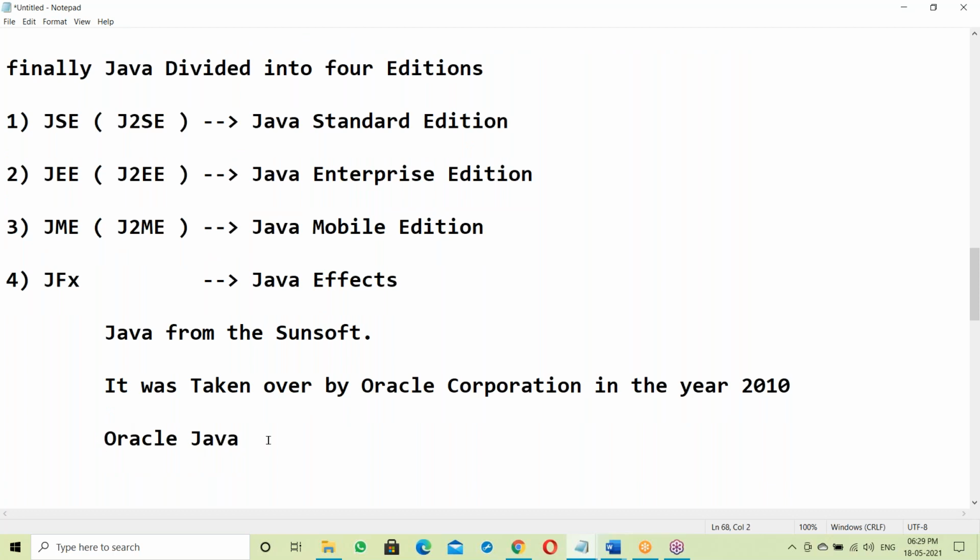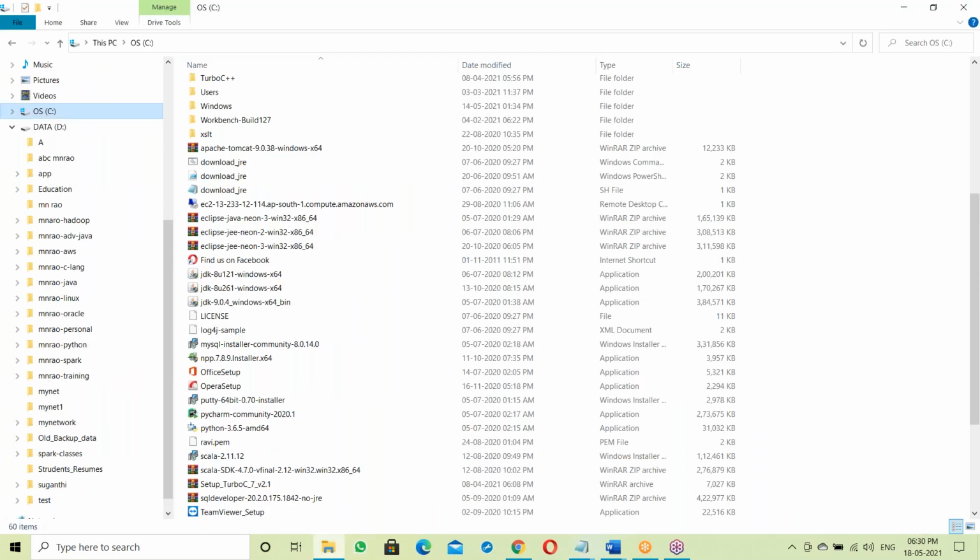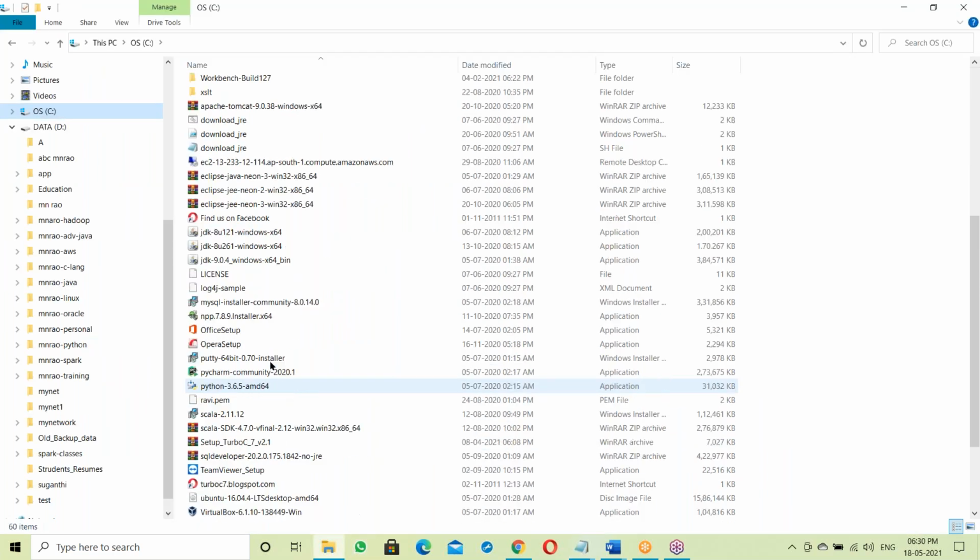To download Java, of course, Java is available free of cost. It's freeware. To download Java, you must have an Oracle account. Without an Oracle account, you can't download. But don't worry, I'll provide it. This is my office software, JDK 8 and 9. In our projects we are using JDK 8 and 9.